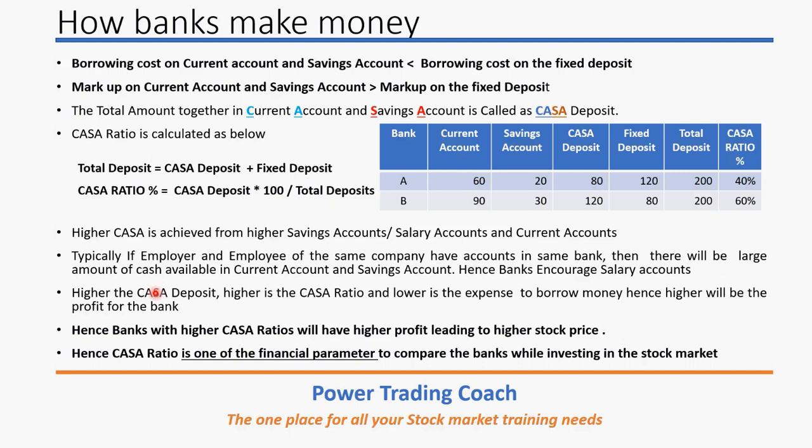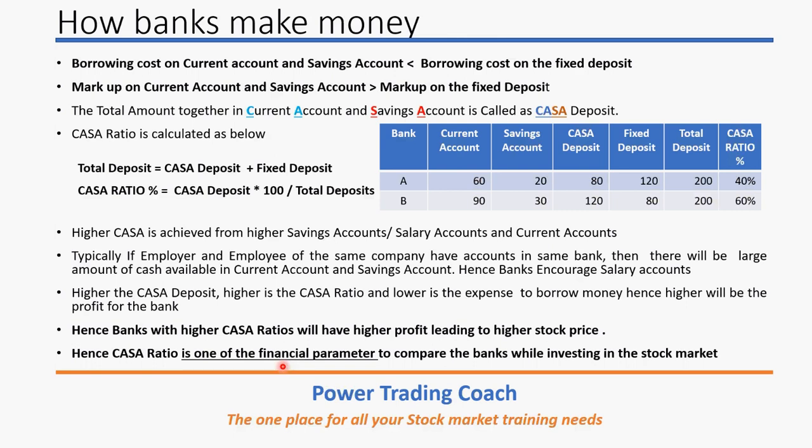So hence the CASA ratio is one of the financial parameters to compare banks while investing in the stock market in the banking sector. So if you want to invest in a bank, this is one of the parameters. Don't make a decision only on this parameter. You need to look for other things as well. But this is one of the financial parameters which will say how well the bank is utilizing the money to provide loans at a lower cost to the bank and higher markup to the bank. So that is what the CASA ratio indicates.